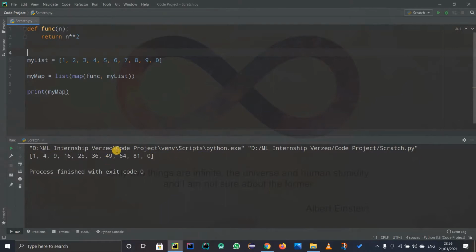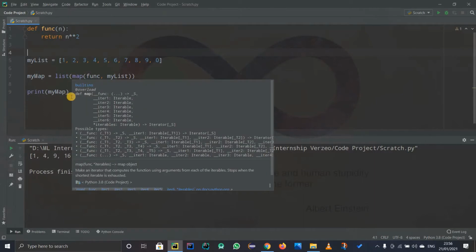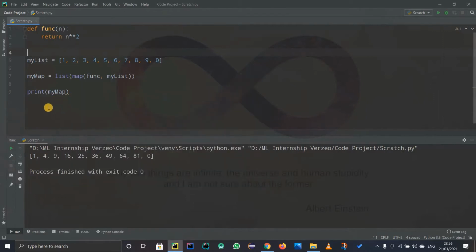So this is all about it actually. There's nothing more to explain. One more important usage of map is whenever you want to take input separated by spaces and convert it into integers or strings. That is going to be an interesting video. That is going to be the next video.